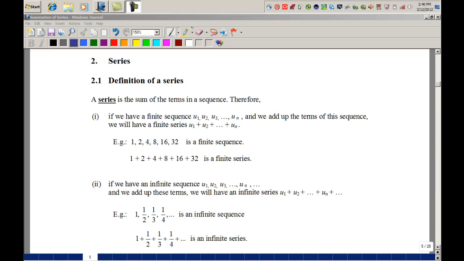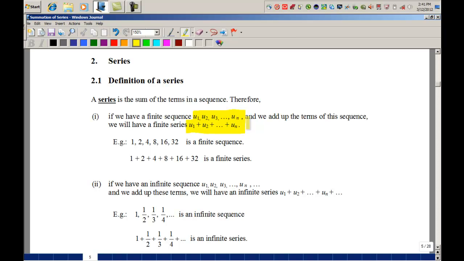Now let's take a look at more definitions. Now what is a series? Now a series is just a sequence of numbers written in a different way. Now how do we write a sequence of numbers? A sequence of numbers can be written like this. If we choose not to write them as U1, U2, U3, we can also write it like this.